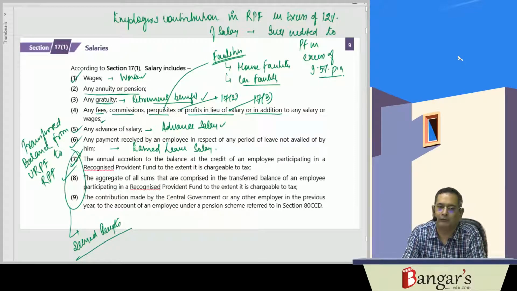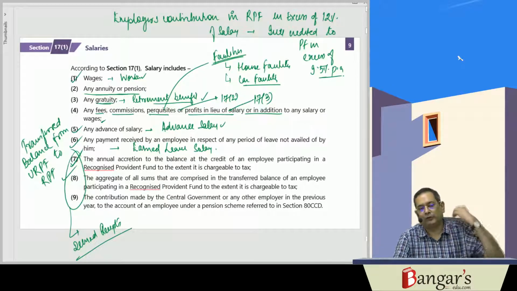In case the fund is a recognized provident fund from the very inception, then every year how much amount would have been taxable? It would be taxable in the year in which the fund is given recognition. So they are saying, transferred balance of an employee participating in recognized provident fund, to the extent taxable.